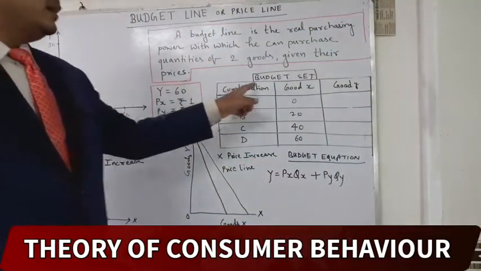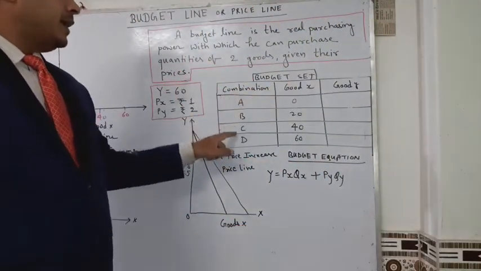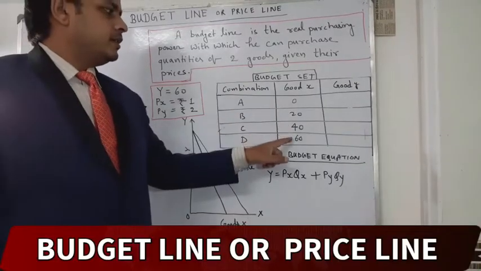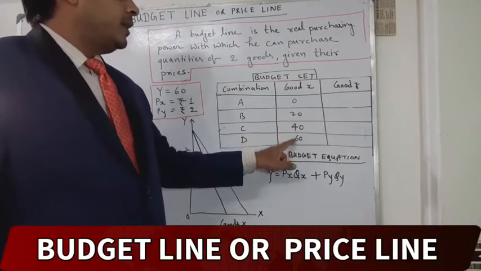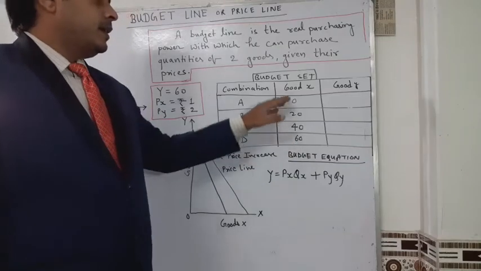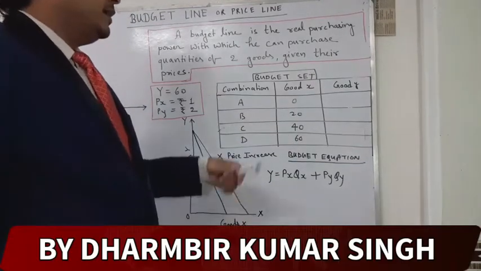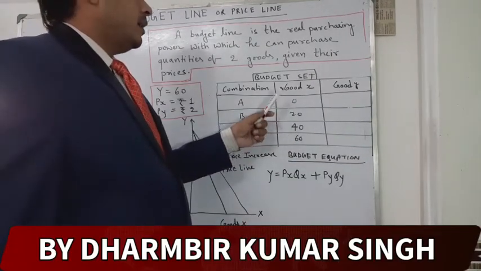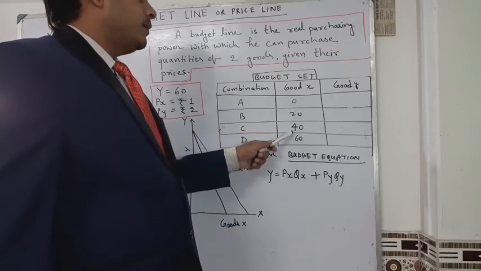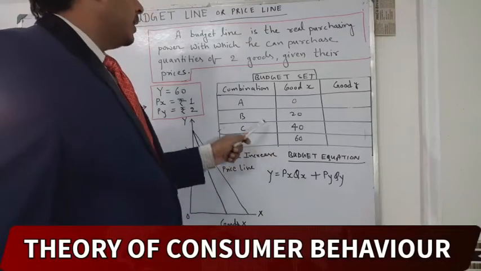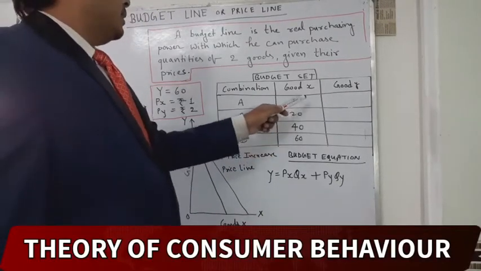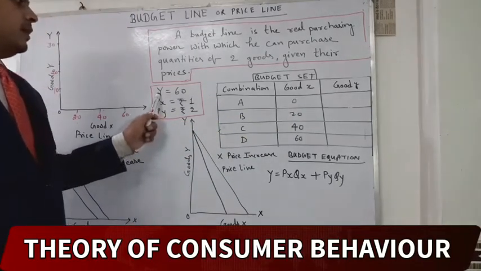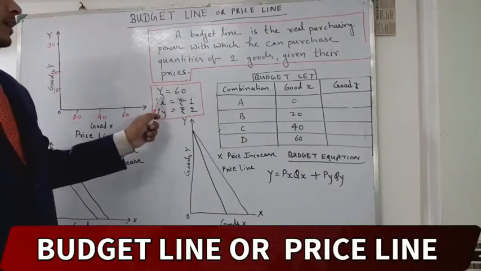This is budget set. Combinations A, B, C, D. Goods X: 0, 20, 40, 60. I have taken these numbers in my own way. Then my income Y is equal to 60.